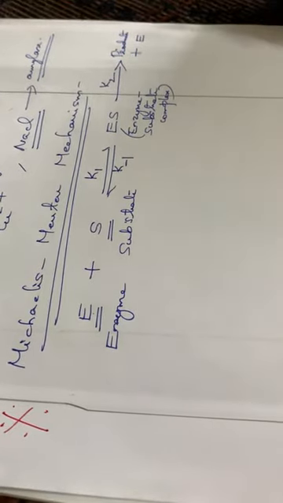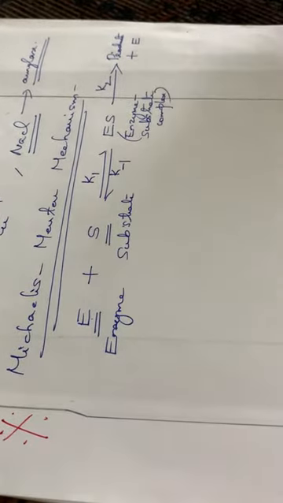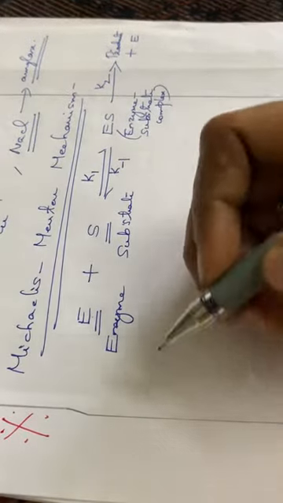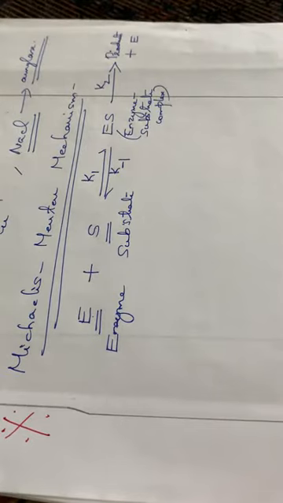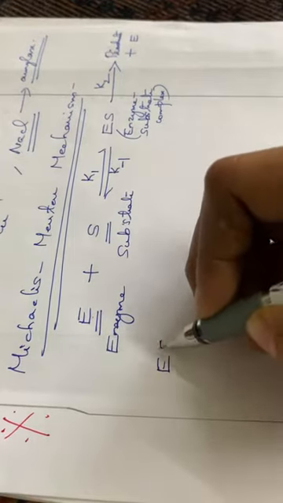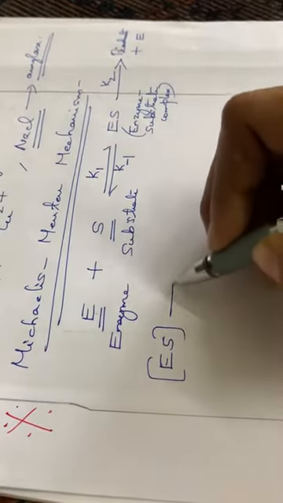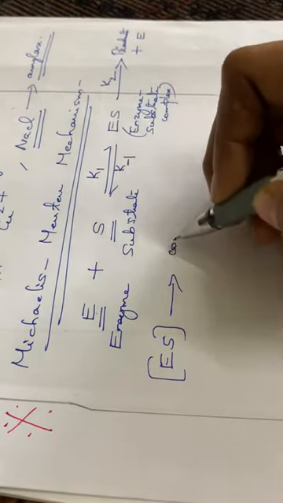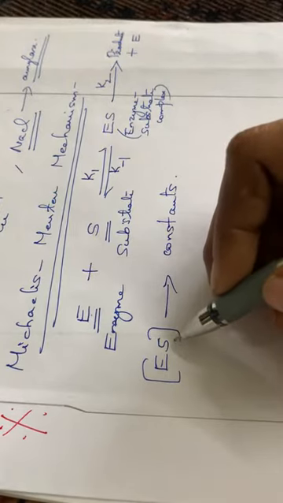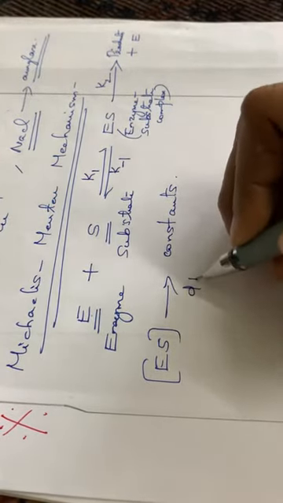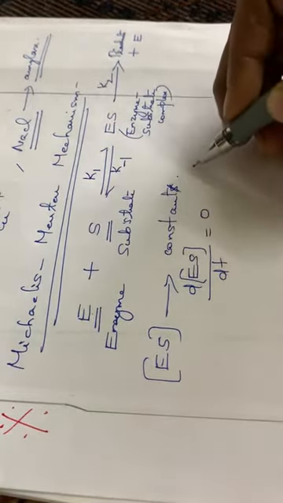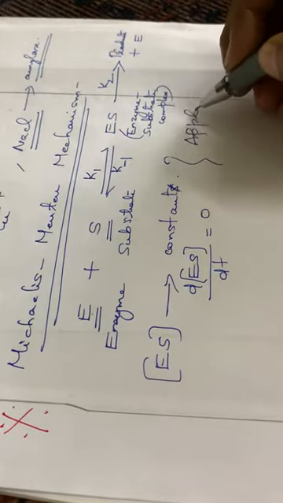So here we can apply the steady state approximation. Have you heard of steady state approximation? Steady state approximation means the concentration of ES, that is the enzyme substrate complex, is a constant. Or with respect to time, the rate of change of ES will be equal to 0, that is d[ES]/dt = 0.